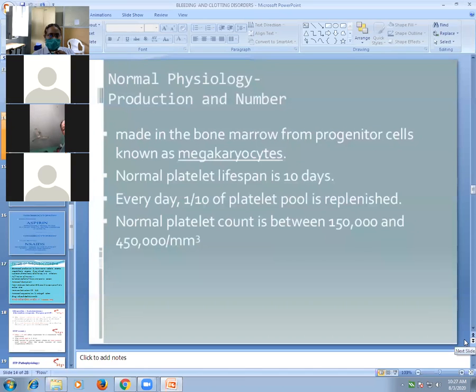Before that, you should know somewhat about platelets. As we studied about RBCs, just like that, we should know about platelets. They are formed in the bone marrow. The progenitor cell of platelets is the megakaryocyte. The normal platelet lifespan is 4 to 10 days. Every 10 days, the platelet pool is replenished. The normal platelet count is 1,50,000 to 4,50,000. Thrombocytopenia is usually called when the platelet count falls below 1 lakh. The normal range is 1 lakh 50 thousand to 4 lakh 50 thousand.